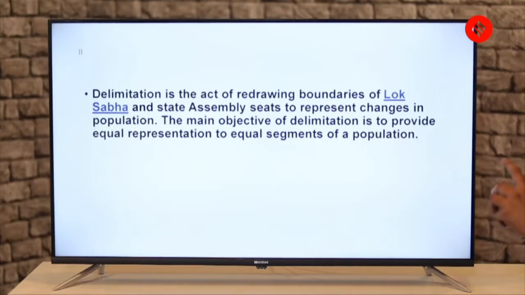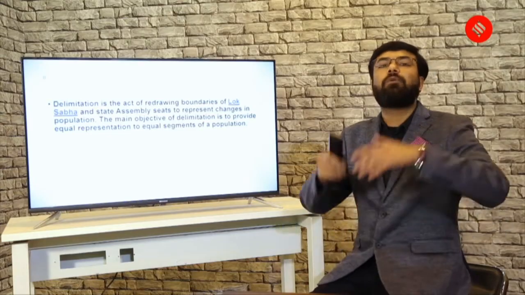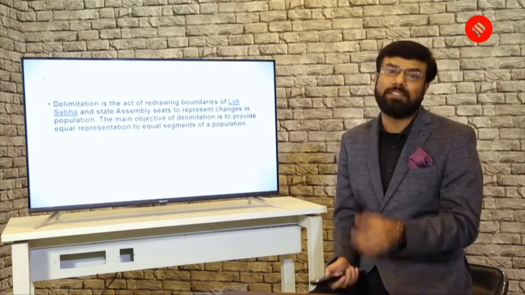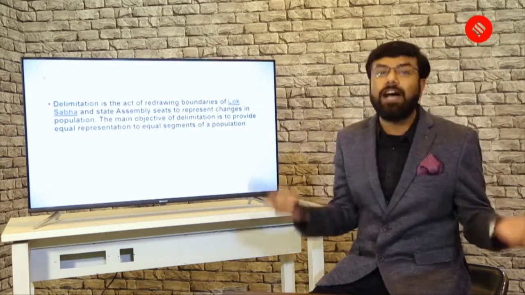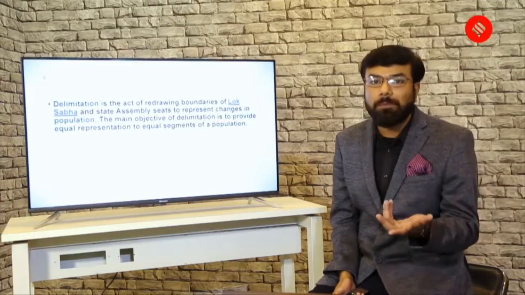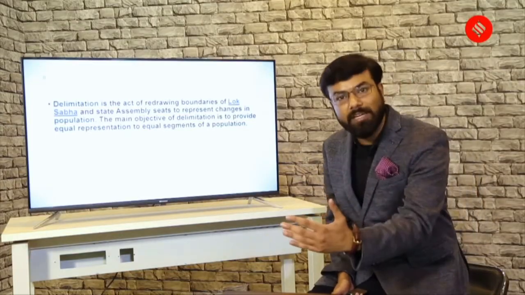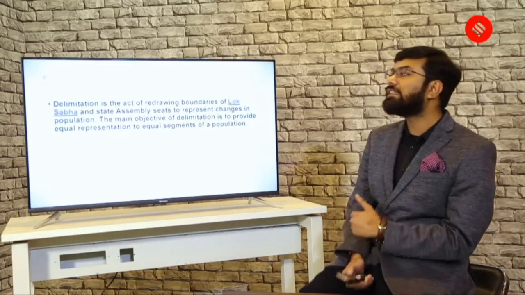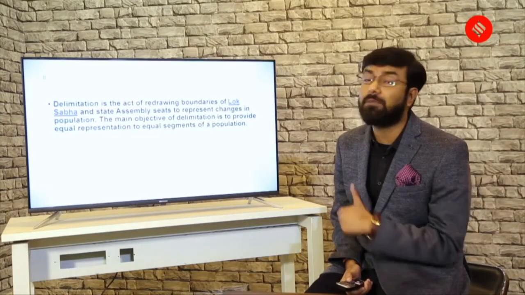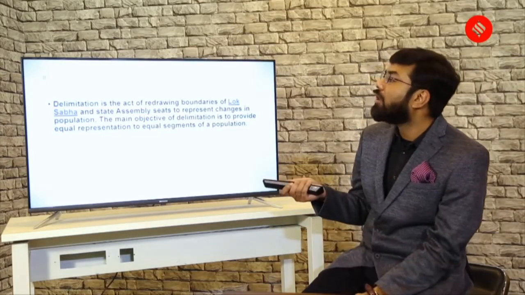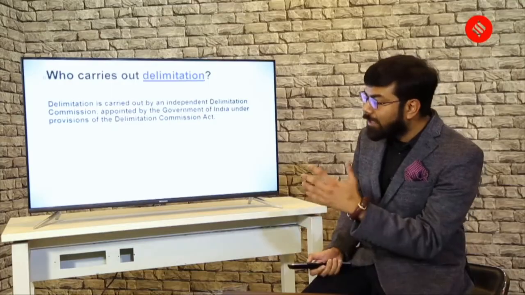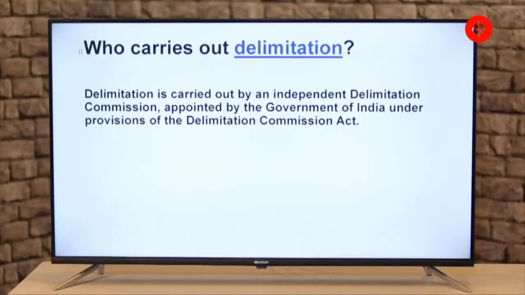And the main objective of delimitation is to provide equal representation to equal segments of population. So earlier if the population was 100 people, there was one representative. Now if it becomes 1000, obviously you need more representatives to represent that increased population. That is why the delimitation exercise becomes very important. And the next question which should come to your mind is, who carries out delimitation?